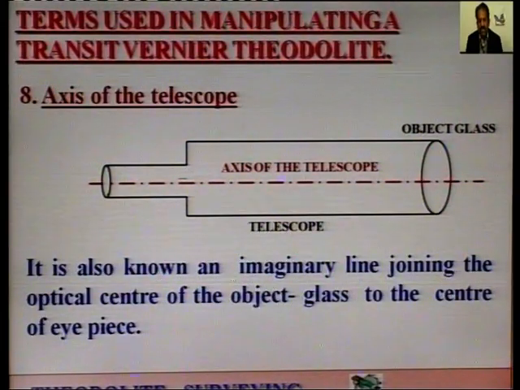On the left side of the screen there is the eyepiece, and on the right side it is shown as the object glass. If we join the optical centers of both the ends, we find an imaginary line joining these two points, which is called the axis of the telescope.